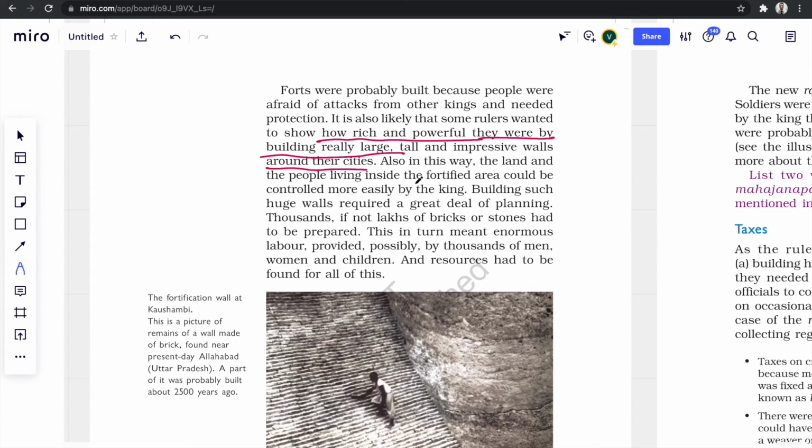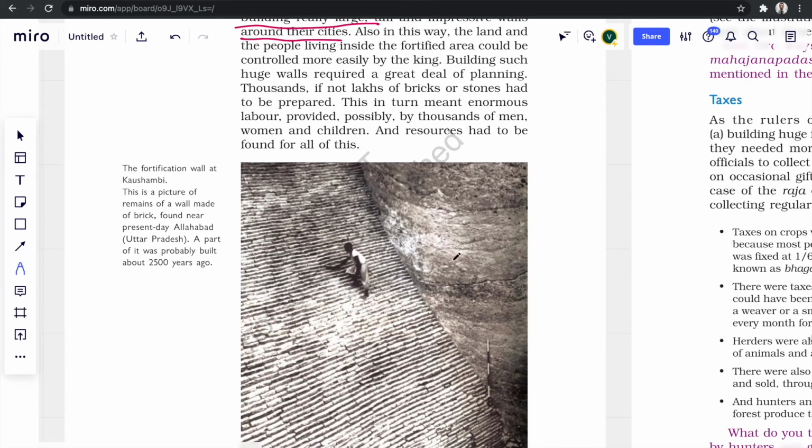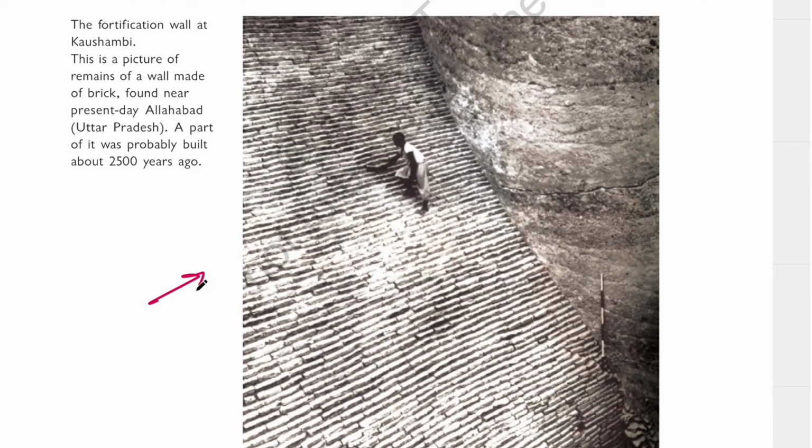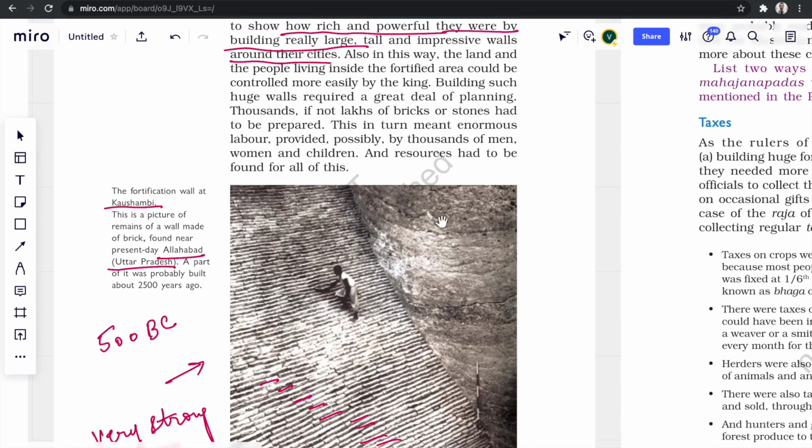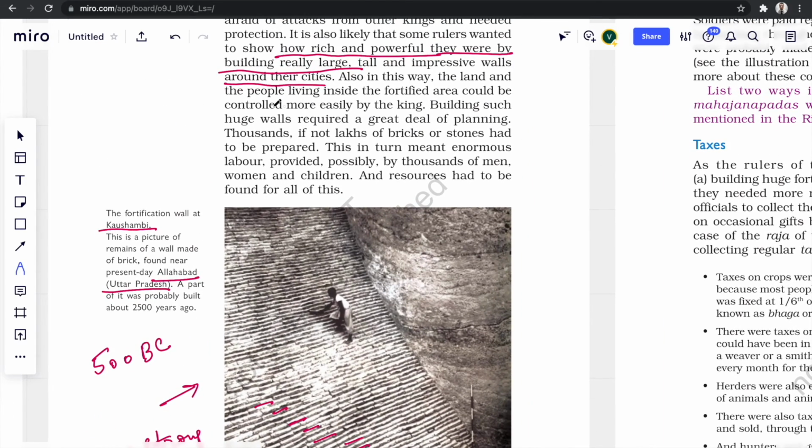This picture is of a fortification wall at Kaushambi near present-day Prayagraj in Uttar Pradesh. This wall was built around 500 BC. Just look at this interlocking pattern of bricks and imagine how strong this wall would be, that it is still standing even after so many centuries. Also, this fortification provided a better way to govern and plan the city.